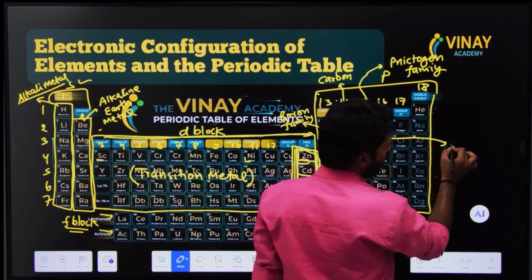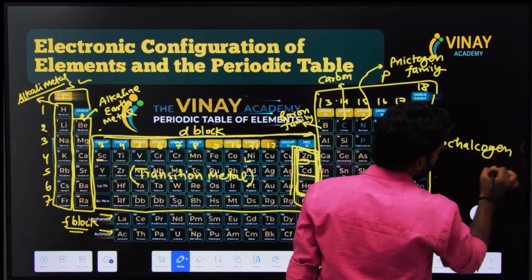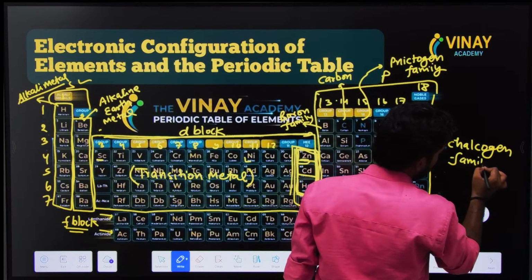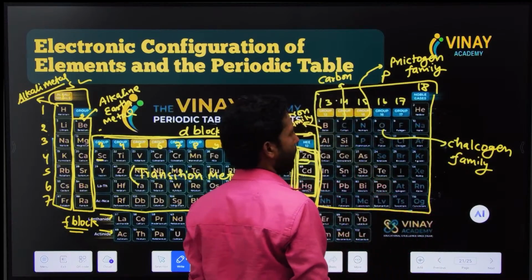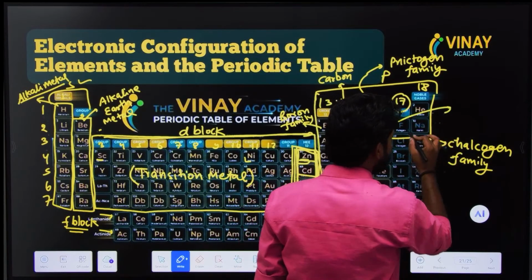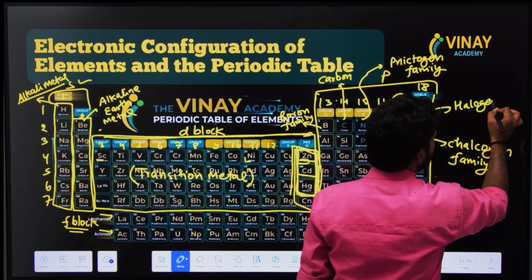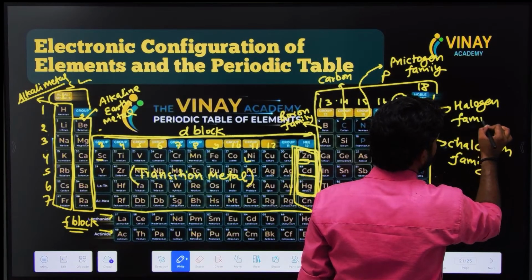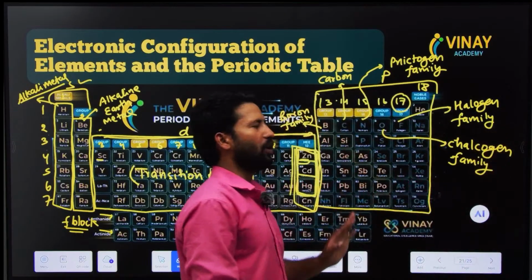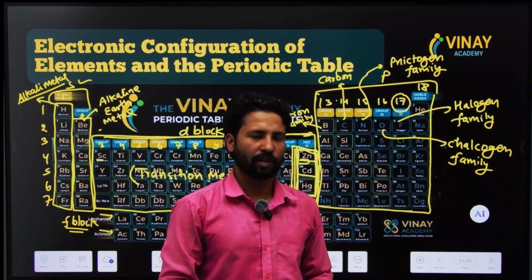The oxygen family is known as the chalcogen family. And this particular group 17, meaning fluorine, chlorine, bromine, iodine, are known as the halogen family. These are also known as the salt family, the ore family.